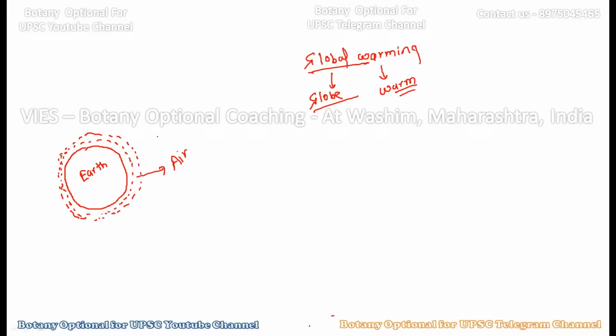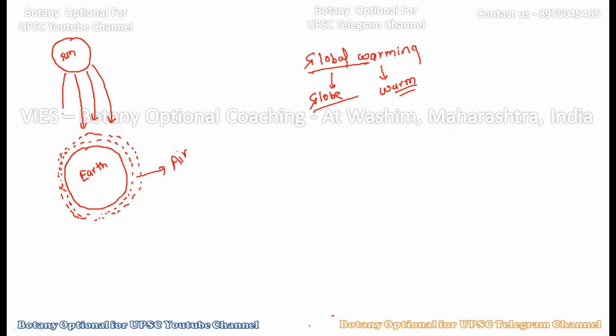Now what happens, see, whatever sun rays are there are coming from the sun. Consider this is the sun, and the sun rays are continuously coming towards the mother earth.